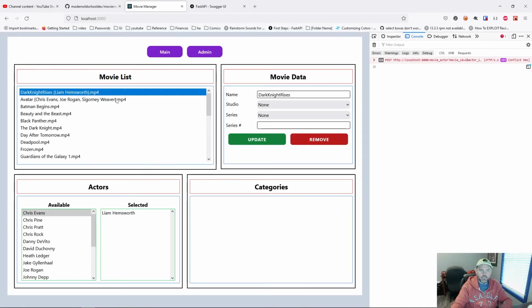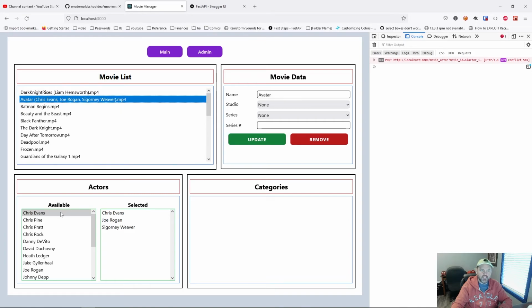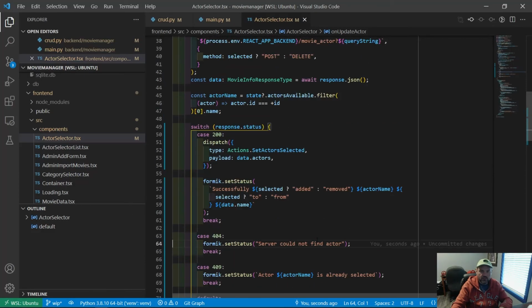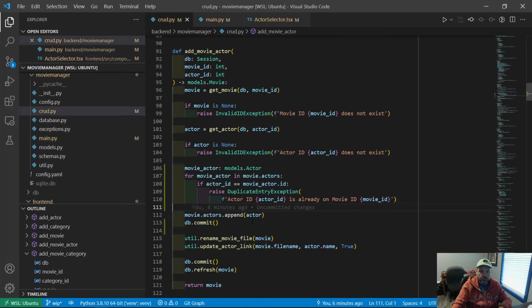So now if we go select this and I try to add Chris Evans again, what happens? Actor Chris Evans is already selected. Cool. If I remove him, I add him back. Cool. That works. And again, unless you're messing with the backend at the same time, I don't think we're going to have a 404 error ever. So I don't think we'll actually see that in the front end. It would be something you'd have to do on the back end yourself. Same thing with 500 errors. We shouldn't be seeing those either. So they're pretty rare. But I think that handled both of these cases. So I think that looks pretty good.